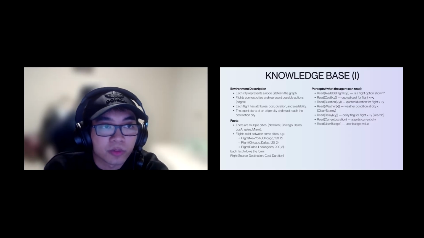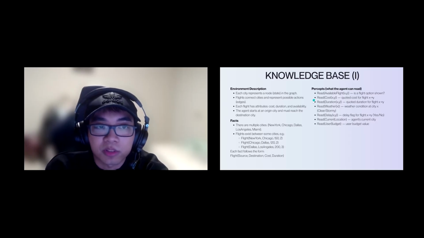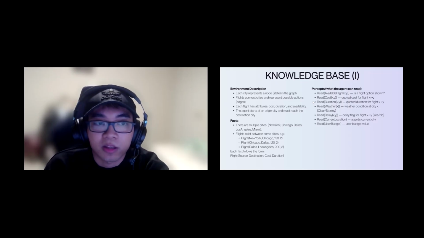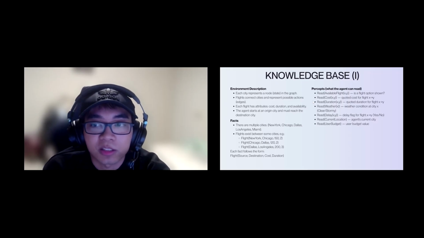First, we start with our environment description. We can see that each city represents a state in the graph, and the edges are flights connected from the cities, or possible actions that can be taken. Each flight has three attributes: cost, duration, and availability. The agent starts from an origin city and must reach the destination city.